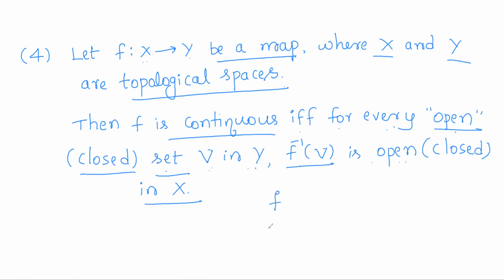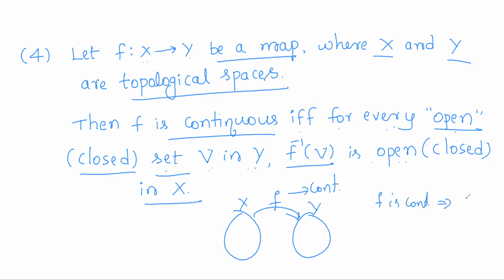So basically, f is a continuous function. So f is just a function of topological spaces. So f is said to be continuous if and only if. So it is an if and only if condition. So there are two implications. So f is continuous implies that condition, and that condition will imply f is continuous.